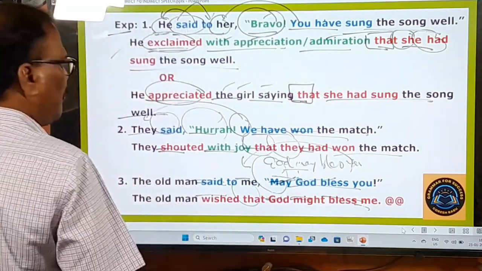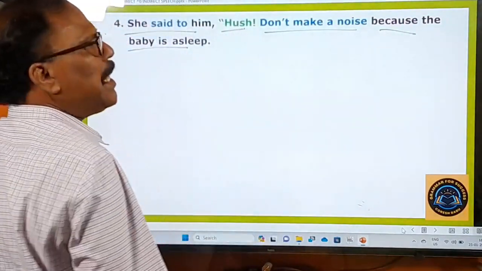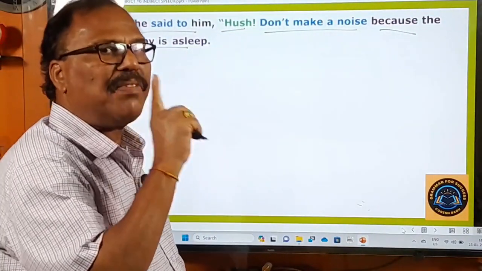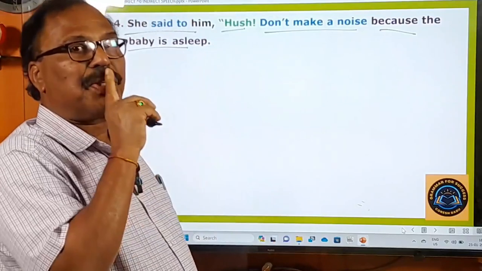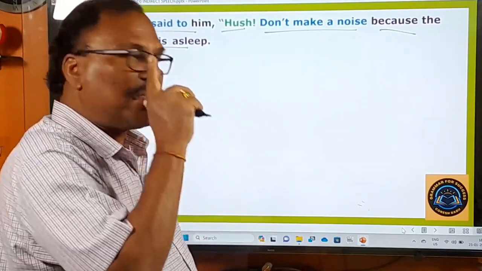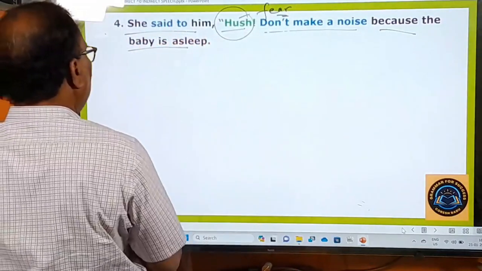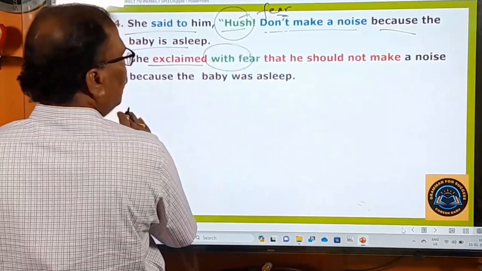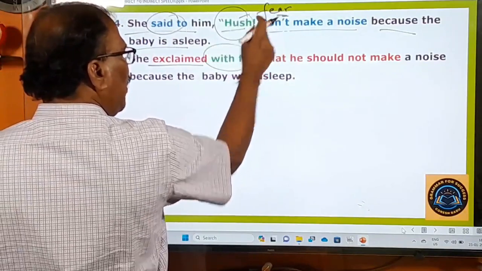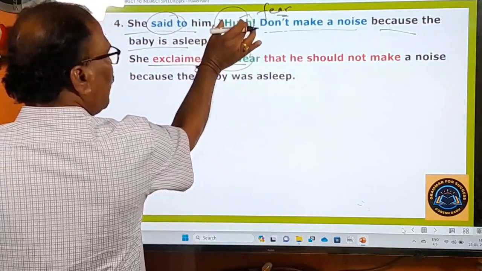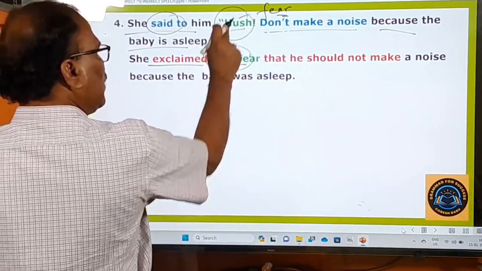Okay, right. Fourth example: she said to him, "Shh, don't make a noise because the baby is asleep." This word shh is always used to express fear. Shh, the baby is asleep. Shh, the teacher is coming. This word hush is always used to indicate fear. So that's why here you say, she exclaimed with fear. Said to is turned into exclaimed. Instead of this hush, indicating fear, you say with fear. You have brought the effect of this word into the indirect speech also. The intensity of the feeling is brought here.